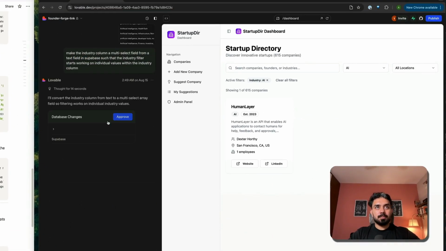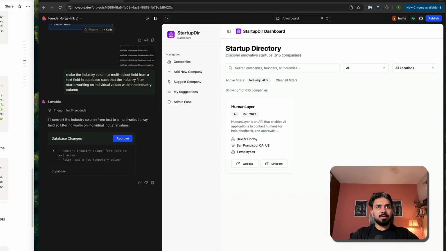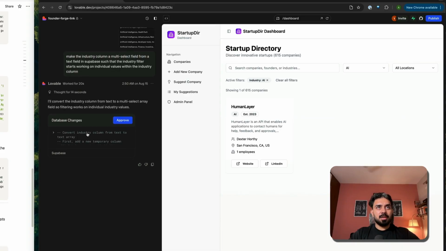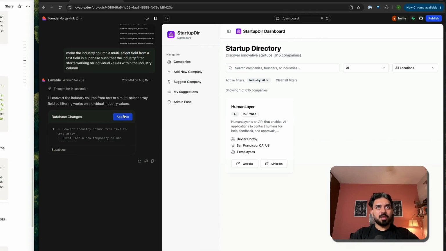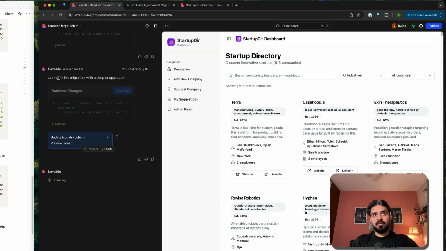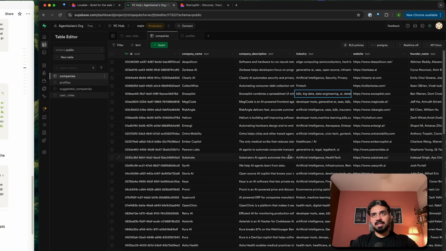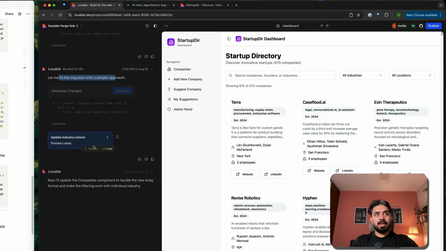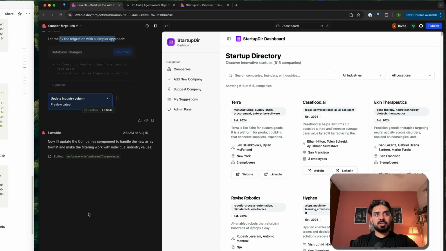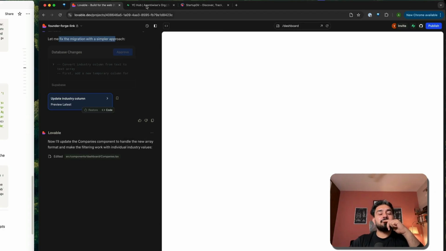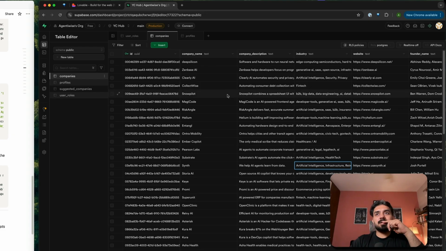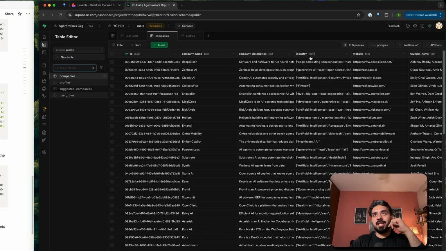Okay, so it has suggested some database changes. Okay, it is writing all of those changes. Convert industry. I am going to approve this. So it has given you a migration plan as well, that for all the existing values, there should be a migration because we already had data. So it has asked us to make some more changes to approve more setup. Let's remove this and we'll refresh this to understand. You can see now. So industry has been changed from text to a text array.